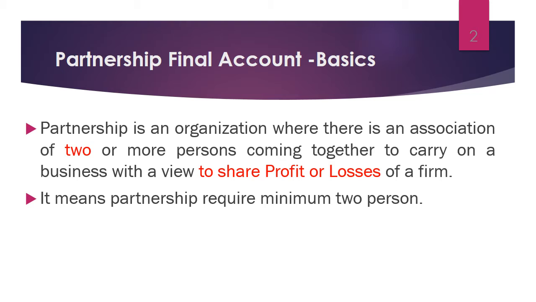It means they form an organization. Also, they want to carry on the same business with the same motive. What is the motive? To share profit from that business. Now in this garment business there are two owners, Mr. A and Mr. B. They will be called partners of each other, and the business they form will be called a partnership firm.